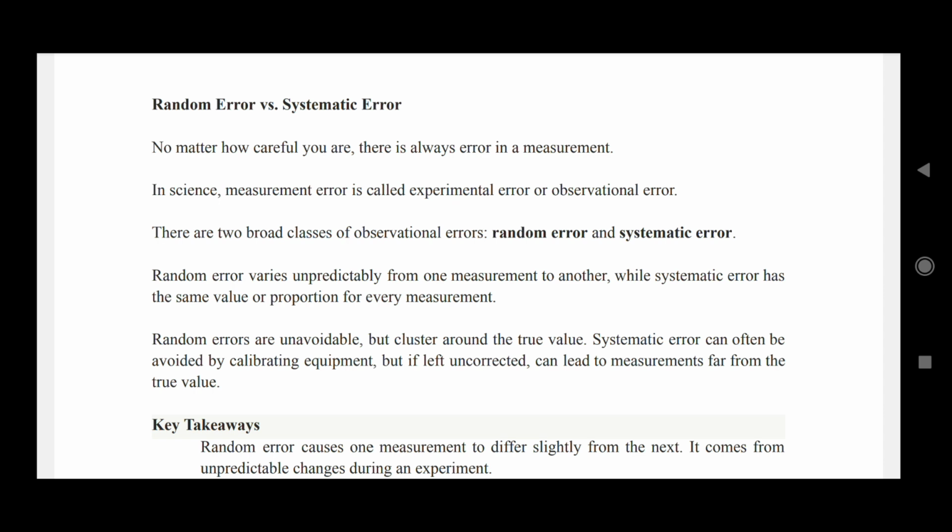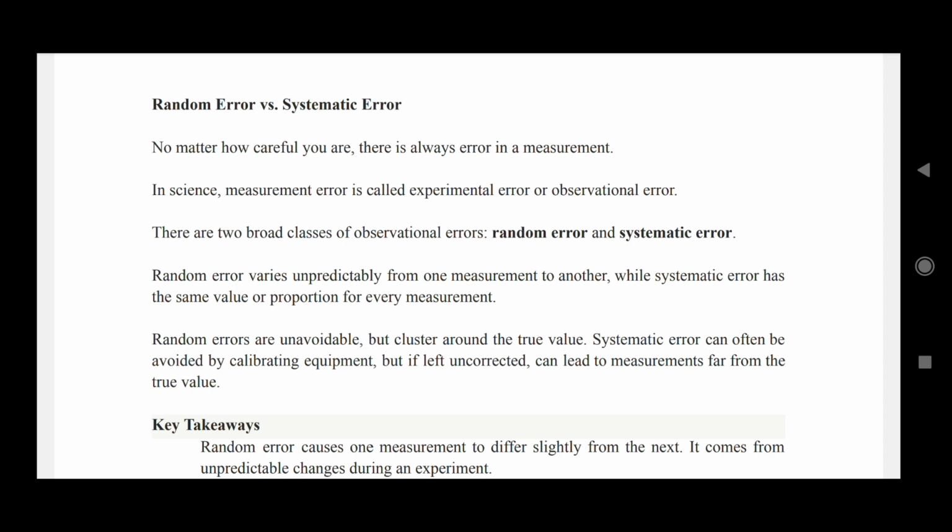Our today's discussion topic is random error versus systematic errors. No matter how careful you are, there is always error in a measurement. There is always a possibility of error in measurement. In science, measurement error is called experimental error or observational error. There are two broad classes of observational errors. First one is the random error and second one is the systematic error.